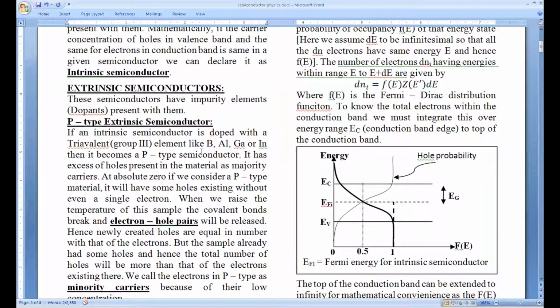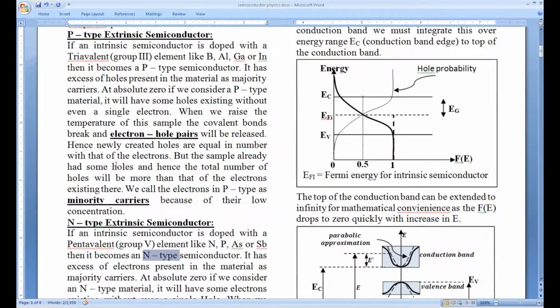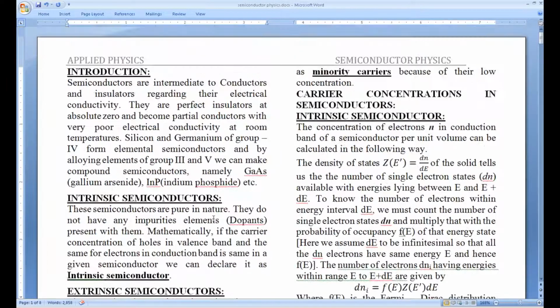And the same logic is applicable to n-type. If you consider this at absolute zero, there will be a non-zero number of free electrons even at absolute zero for an n-type semiconductor. Let's have the discussion of carrier concentrations. First we start with the intrinsic semiconductor. How many electrons are going to exist inside the conduction band? That is what we are going to discuss in this article.